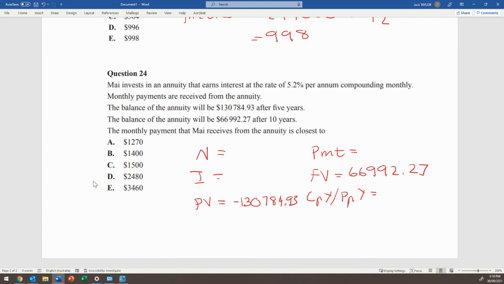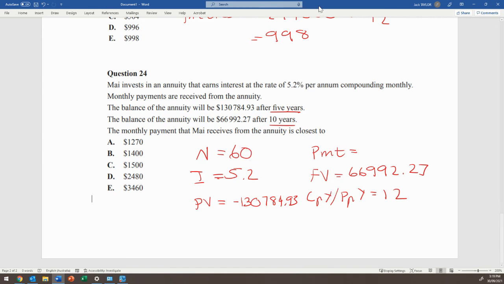Our payment we don't know. Our interest will be 5.2. This is all monthly, so 12. And then N. A few people would probably make a mistake on the N value. We're essentially starting at the 5-year mark and ending at the 10-year mark, so we're looking at a 5-year period in this question. Because it's monthly, it'll be 5 times 12, which is 60. So it'll be 60 payments in that time.